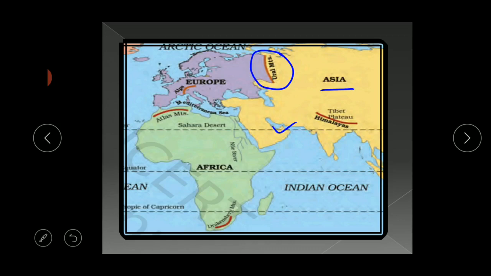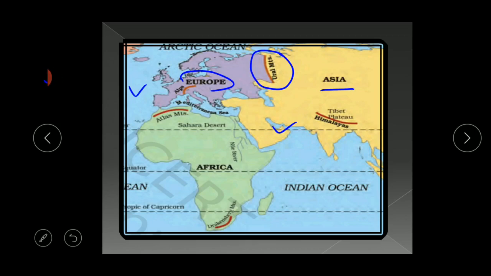Next we are going to learn about Europe. It is much smaller than Asia. The continent lies to the west of Asia. The Arctic Circle line passes through this continent, which is bounded by water bodies on three sides.